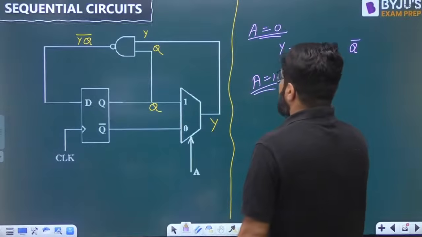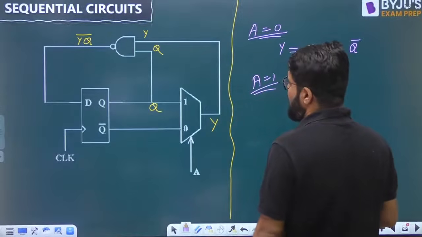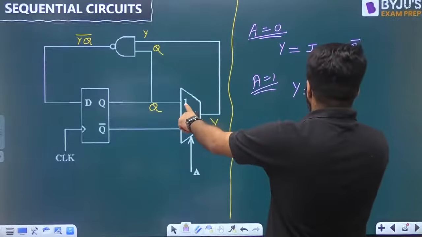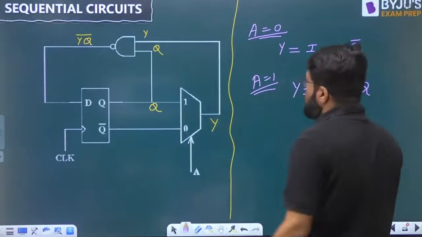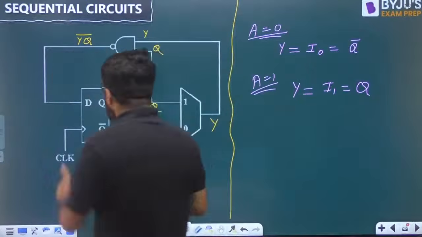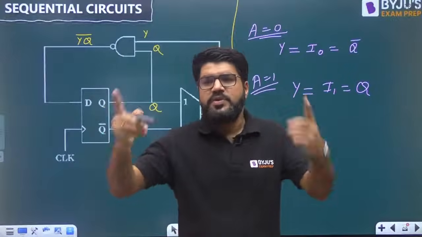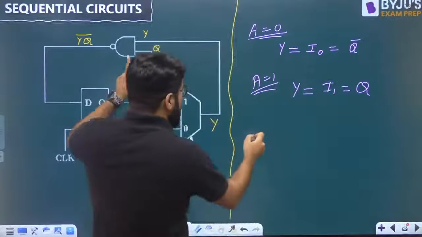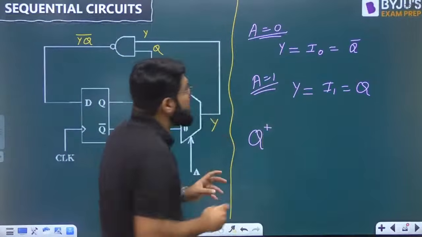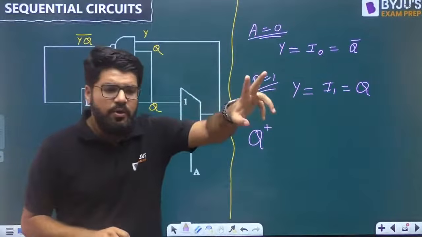Similarly, when A is equal to 1, what is the value of Y? Y gets I1, and what is coming at the I1 is Q. This is what is noted. Now, let us talk about the state transition diagram, which is going to show the transition of the state. Transition of the state means what is the next state? If the current state is Q, what is going to be my next state?